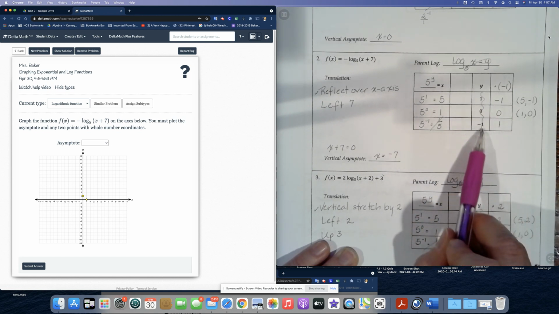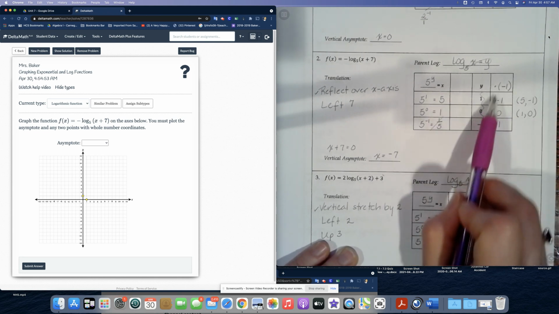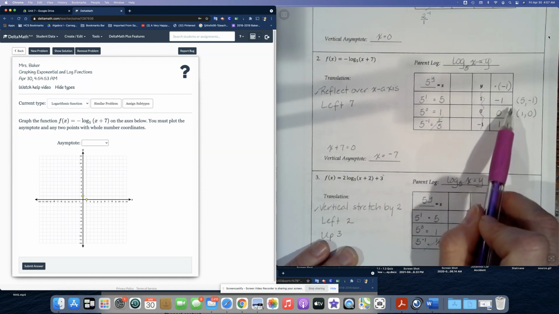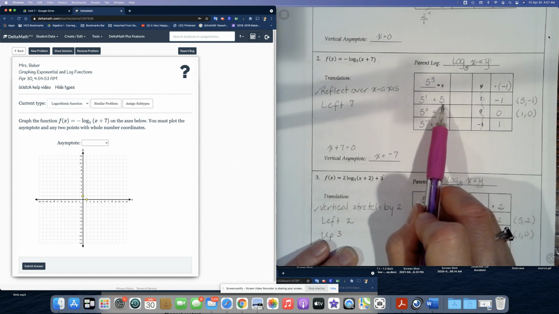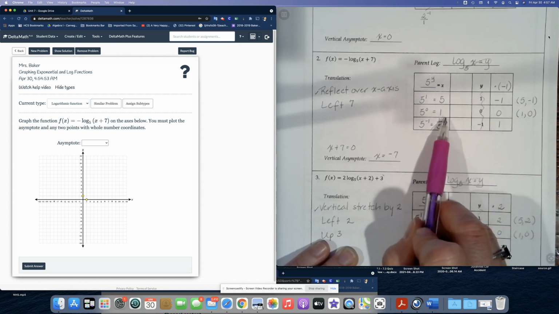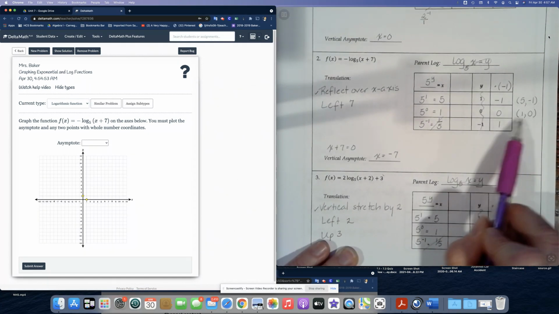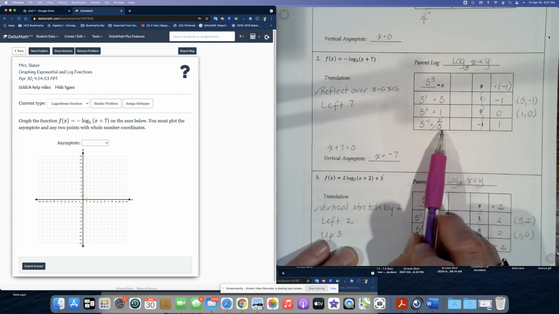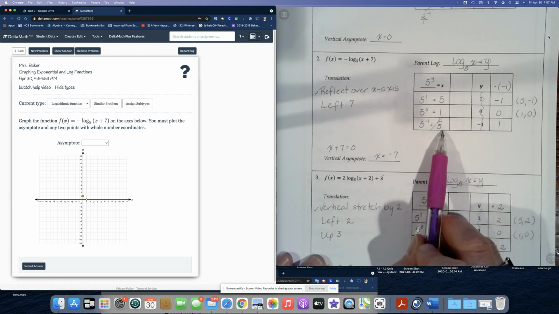So we don't need these values. We can go ahead and draw a line through them so we don't get confused. This is our new y column. So the points that we're going to graph will be 5, negative 1, and 1, 0, and we're not going to use this point because it's got a fraction for the x value, and we only graph whole number points.